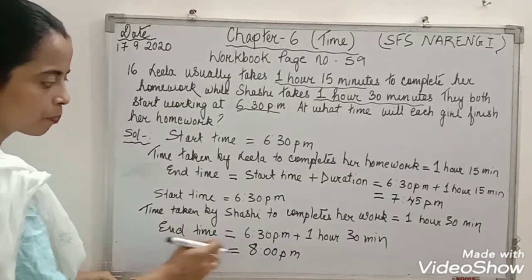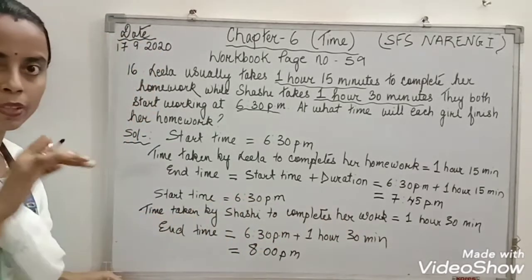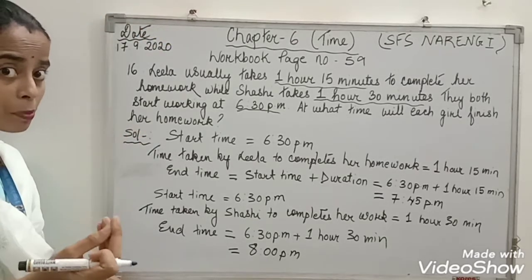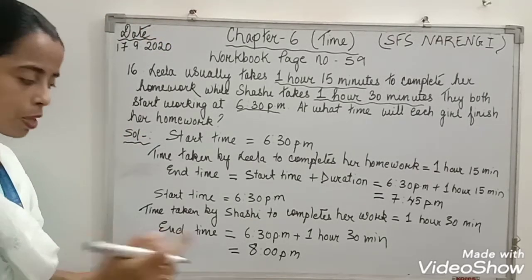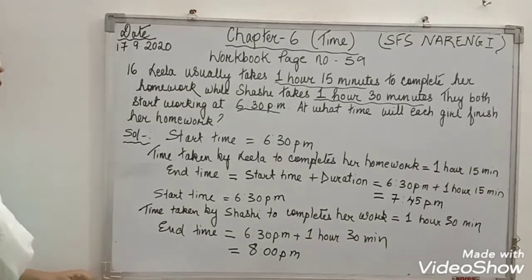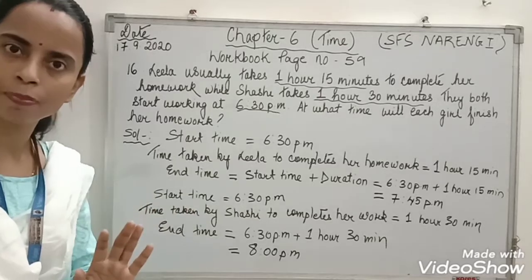Again I am repeating. 6:30 plus 1 hour is 7:30, plus 30 minutes you add up. 7:30 plus 30 minutes is 7:60. 7:60 means 60 minutes is 1 hour. So 7 plus 1 is 8 p.m. Right. So I hope question number 16 is clear.